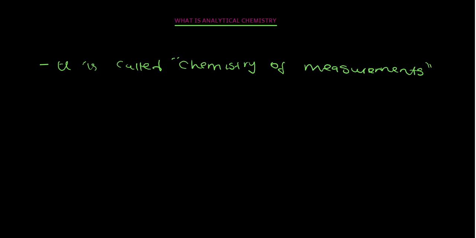In analytical chemistry, we'll be dealing with the analysis of chemical substances. These chemical substances can be natural or artificial. Are you getting me? They can be artificial chemicals or natural chemicals. But what we are interested in is just the analysis. We need to conduct the analysis as we are chemists.